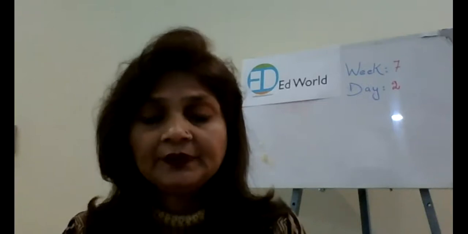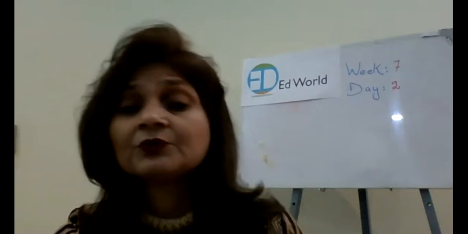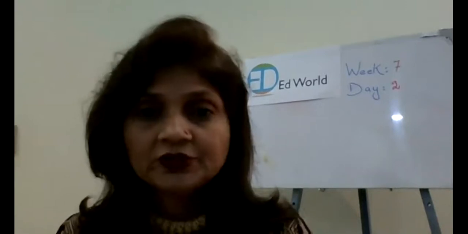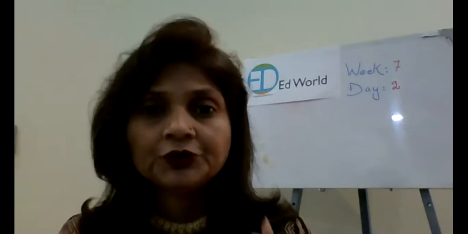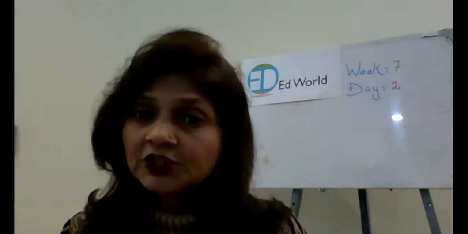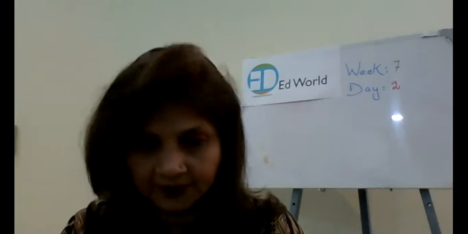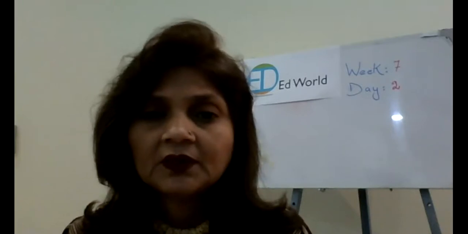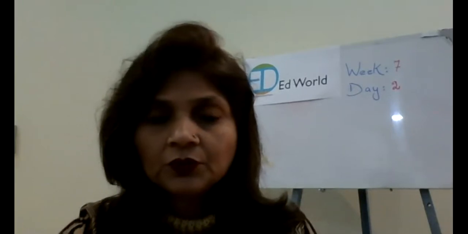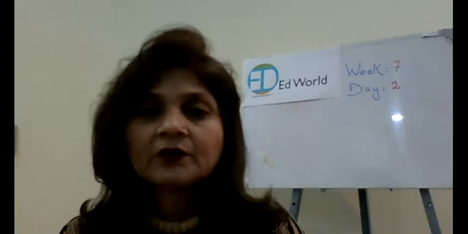Now let's do a recap of what we have learned today. What was the topic that we did in the class? It was about conjunctions. And what are conjunctions? They are the joining words or the connecting words, right? Now I'm going to read out one sentence for you, and you have to tell me which conjunction I am going to put over here. Okay. Put a plate on the card, draw around it. What shall I do over here? Put a plate on the card, then draw around it.